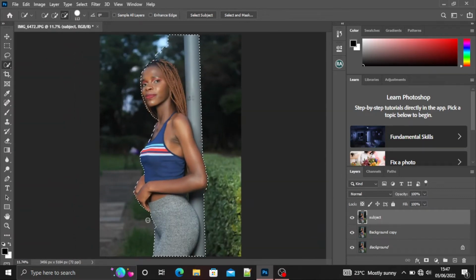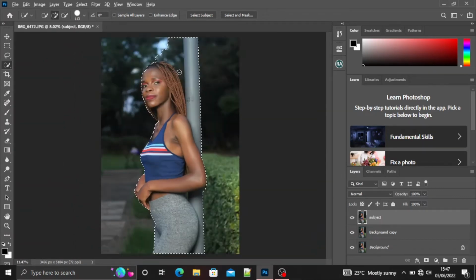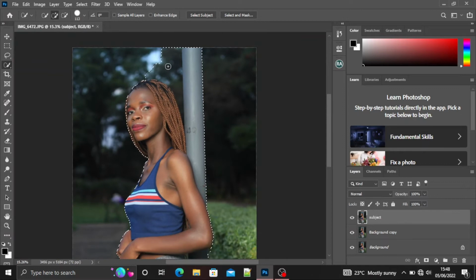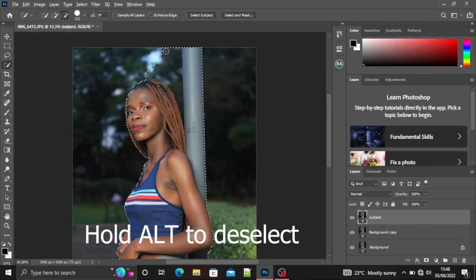Okay, so you see right here, you'll hold the Alt key to subtract from the selection.